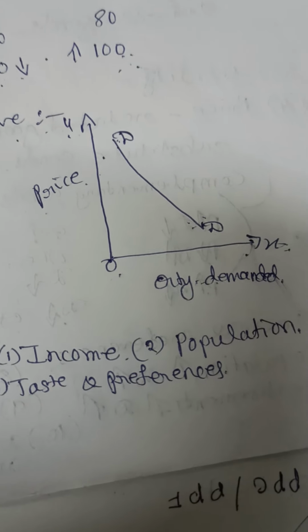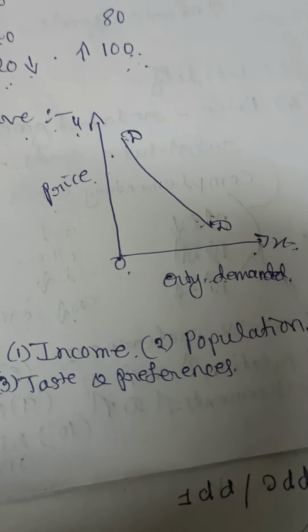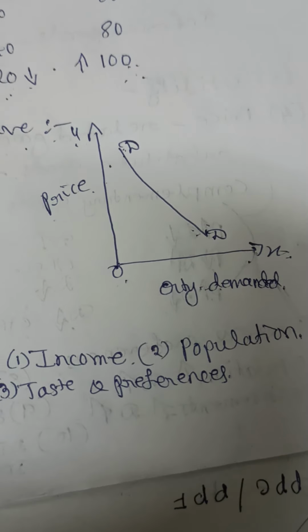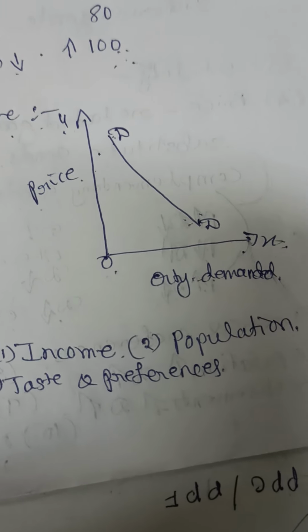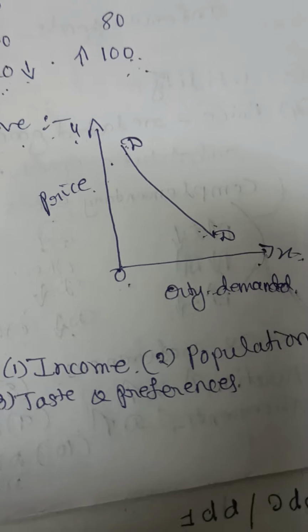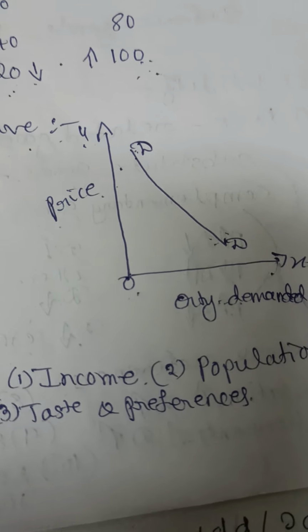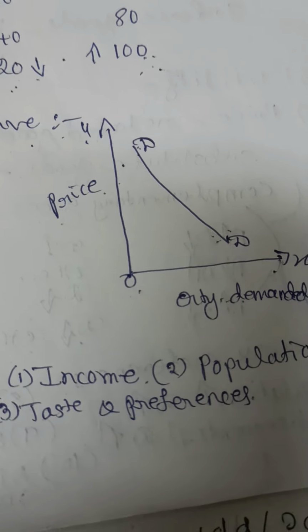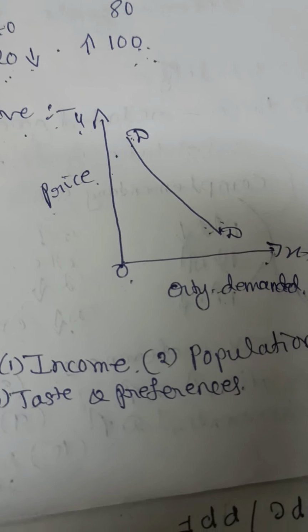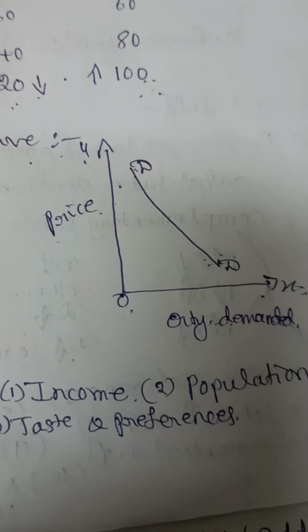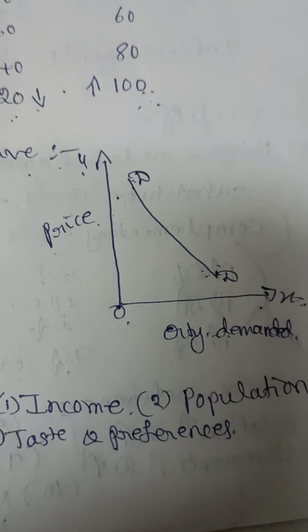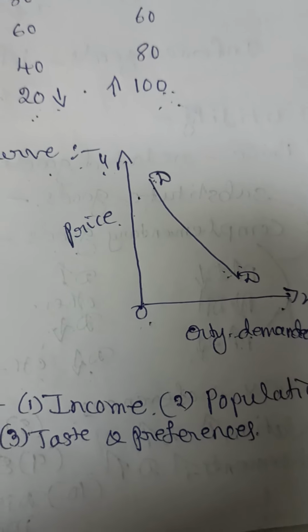It is assumed that the taste and preference of the consumer should remain the same. If there is a change in the taste, the law will not work. Suppose he likes another product; with the change in his taste, automatically the demand for the product will come down even though the price is less. So it is assumed there should not be a change in the taste and preference of the consumer.